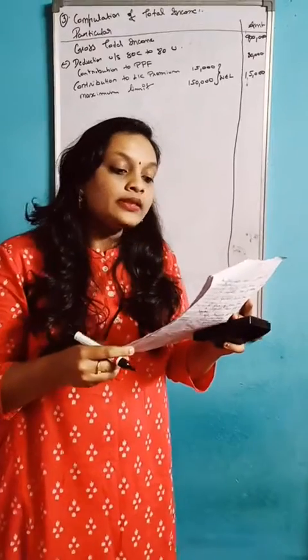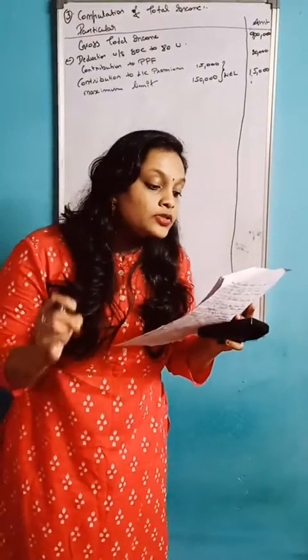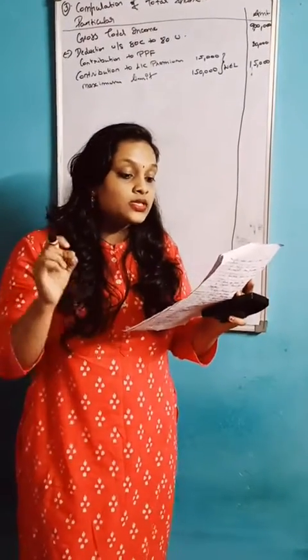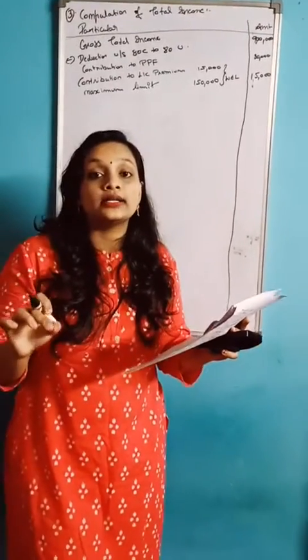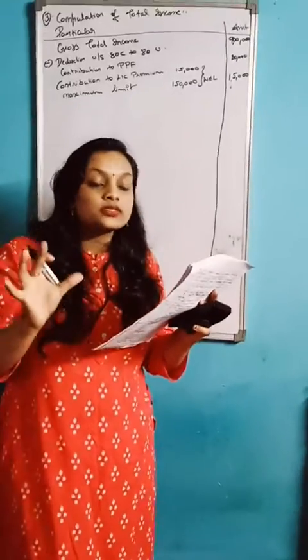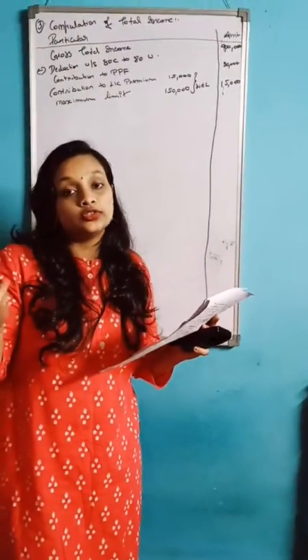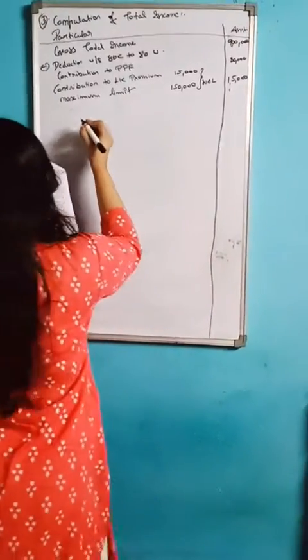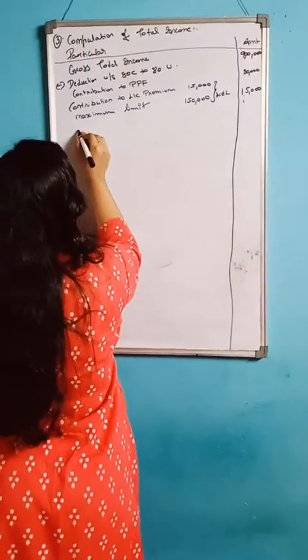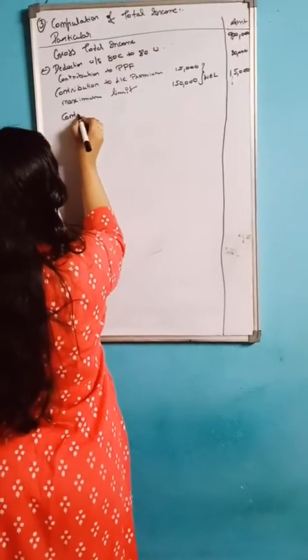Yes. Next one is contributions to Prime Minister's National Relief Fund. It's 100% because it comes under section 80G. So you should write the direct amount in the amount column.